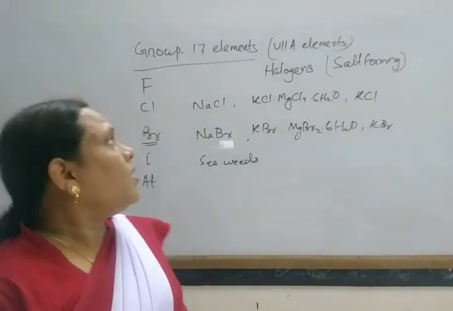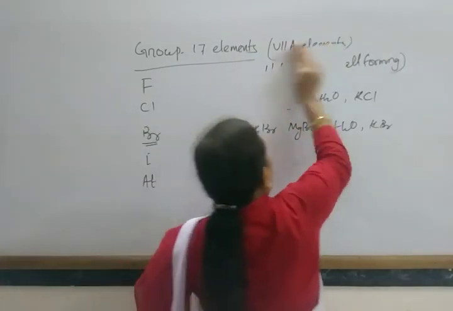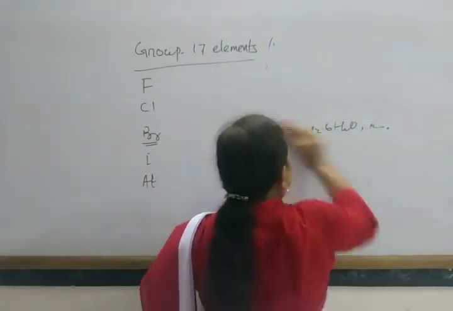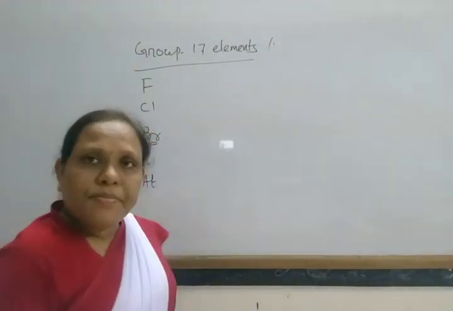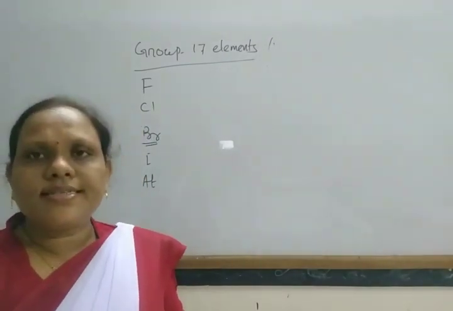Next come to their electronic configuration. All these elements contain 7 electrons in their valency shell.